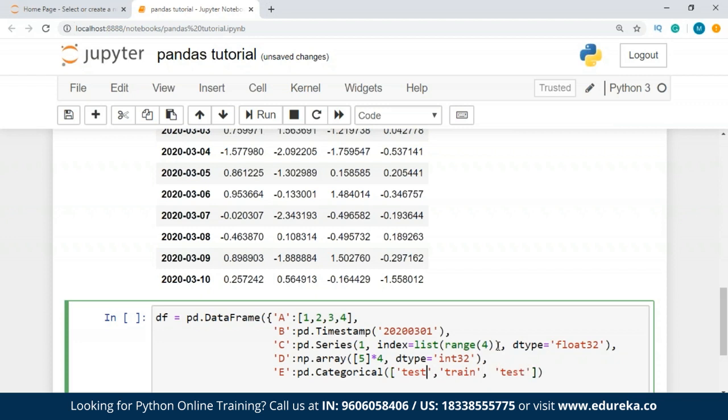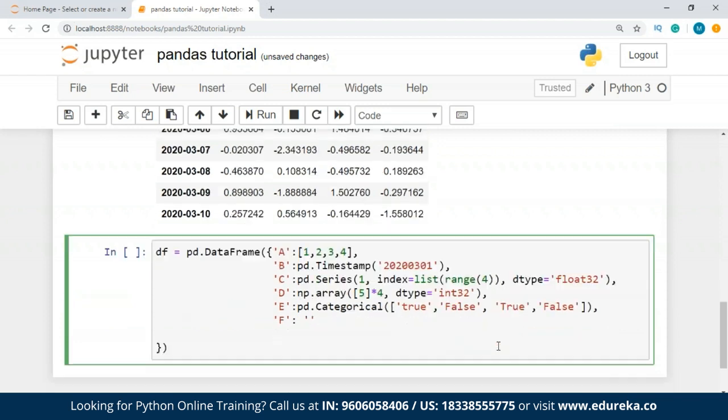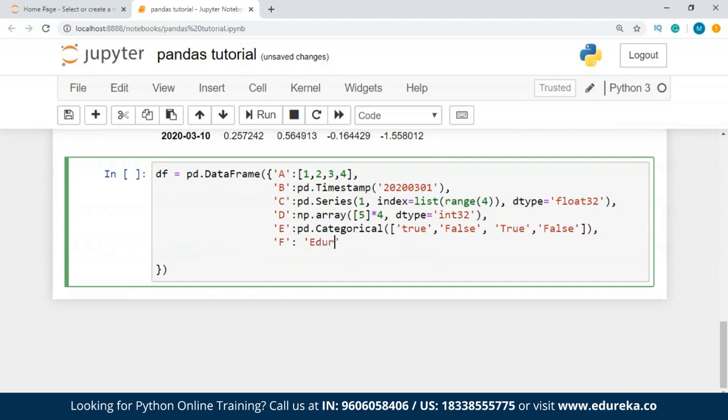Now instead of test and train, we can just call it true or false. It doesn't matter, we are taking a categorical object, so it has to be either true or false, or it can be 0 or 1, but it has to be decisive in a way that there are only 2 values. So I take another value, and for this let's just say I give the value Edureka.